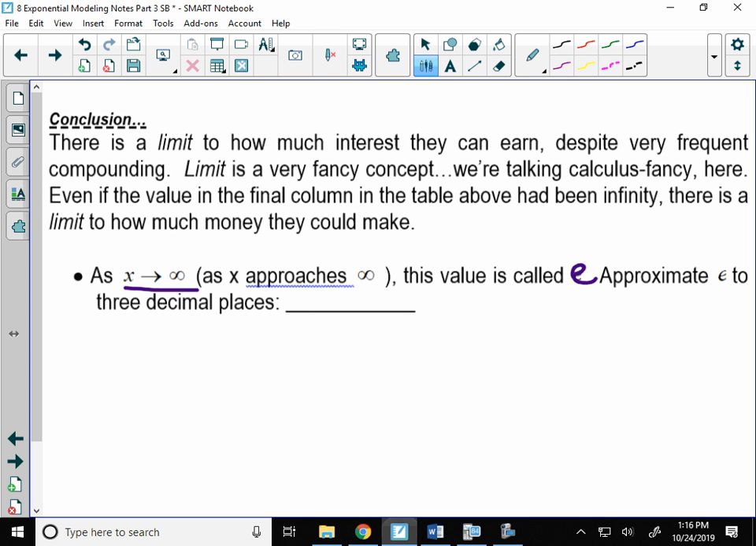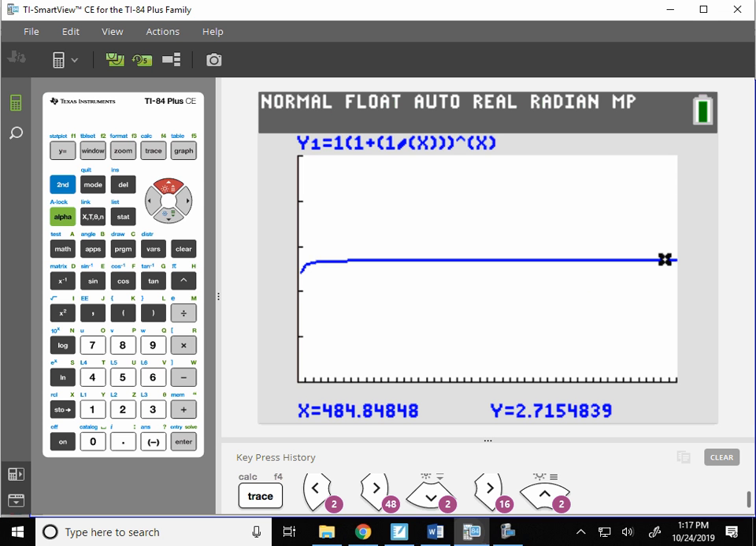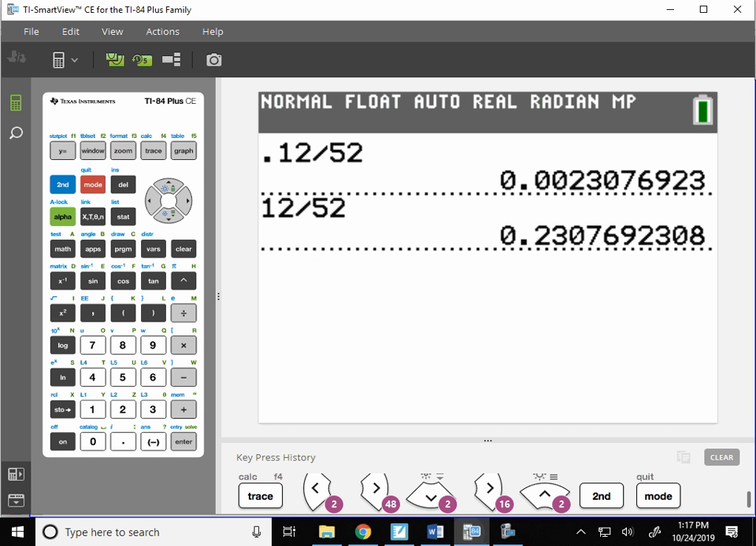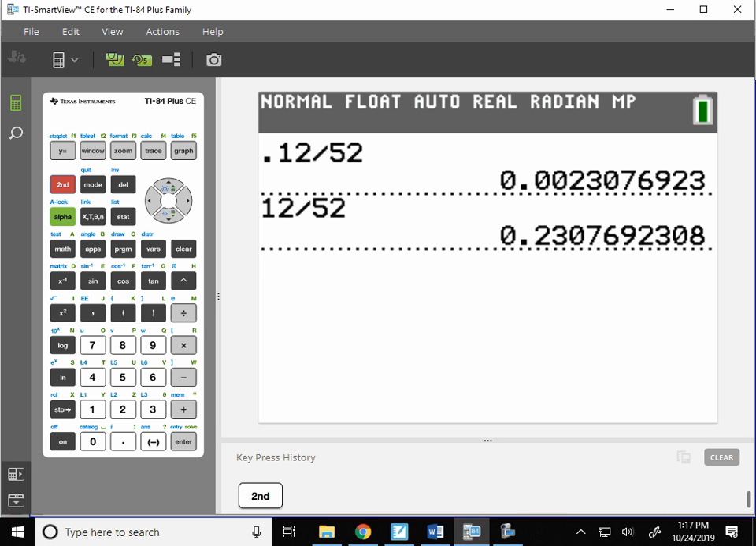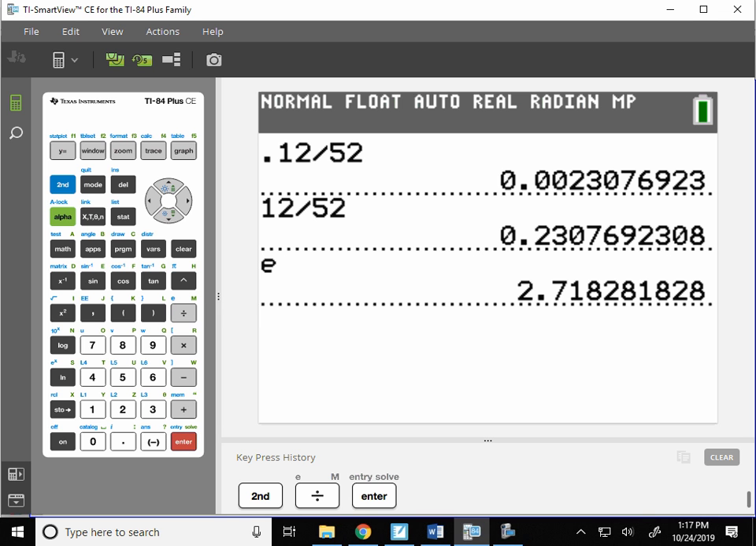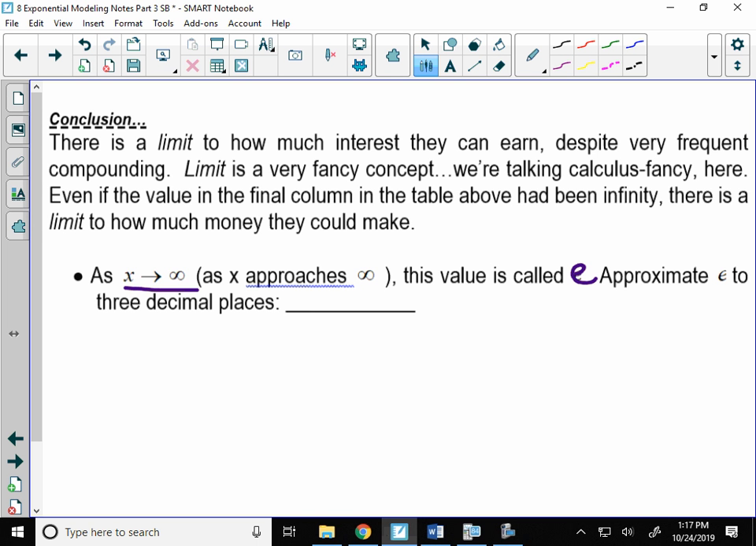Oh, and let's approximate e here. Let me show you where e is on your calculator. If you hit the second button and then look on the right, do you see where e is? It's a little blue letter. What key is it? Division. If you hit that and then hit enter, does that look like the number we were getting close to? Yeah, 2.718 is roughly what e is here.